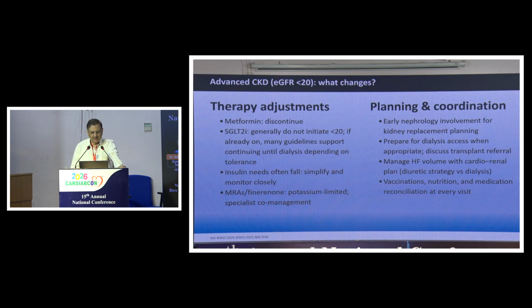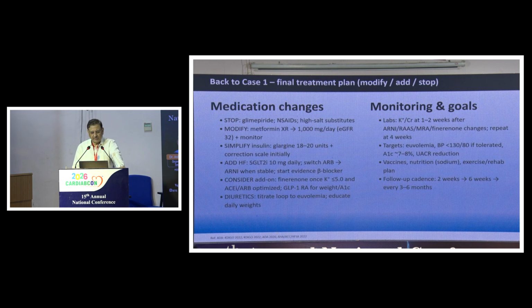In advanced CKD, that is eGFR less than 20, metformin to be discontinued, SGLT2 inhibitors generally not indicated, but you can continue them till the patient goes on dialysis, if it is already going on. Insulin needs fall, Finerenone should not be used below 25, and you should use other loop diuretics. So, medication changes here.